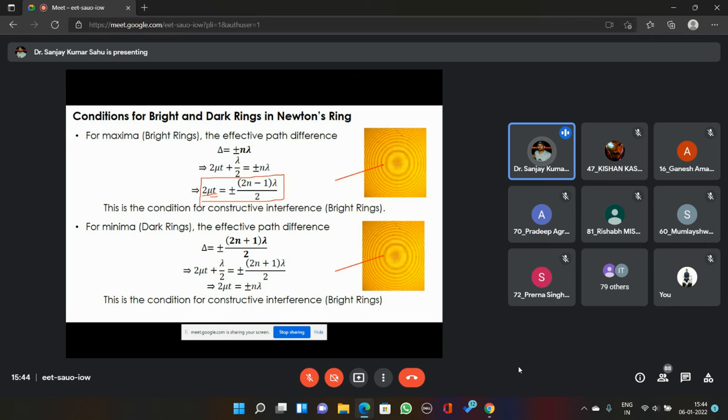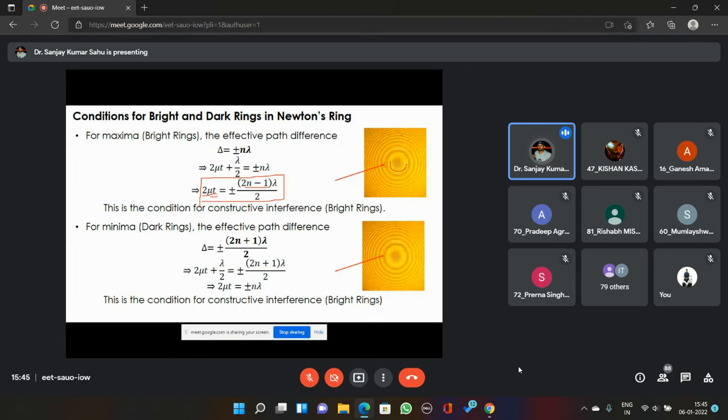For example, this is a bright one. Now the value of n can be 1, 2, 3 like that. For n equals to 1, whatever bright ring you will be getting is called the first order bright ring. For n equals to 2, whatever bright ring you will be getting is called the second order bright ring. So for n equals to 1, you'll be getting this bright ring.